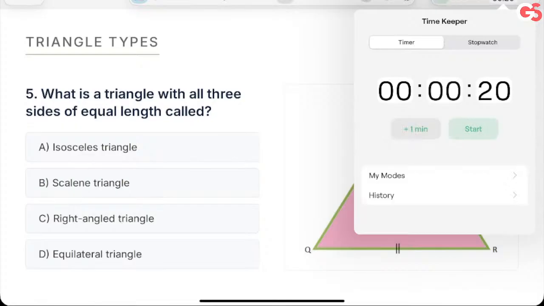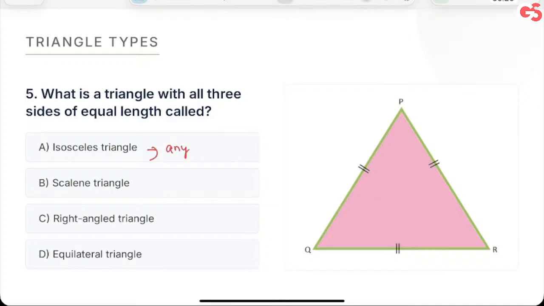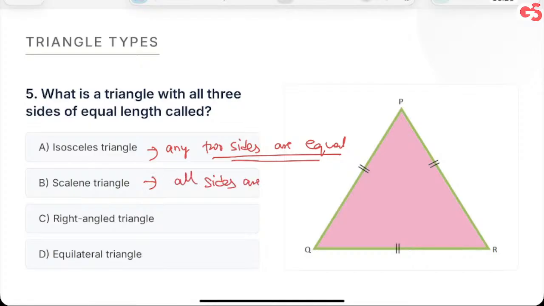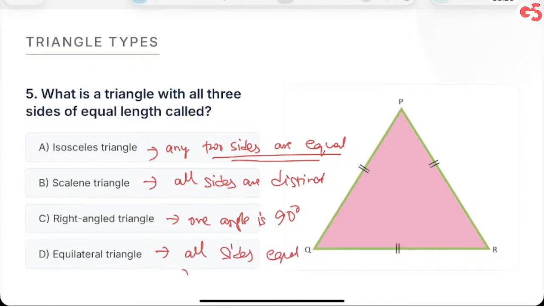Isosceles triangles. What does it mean? This means any two sides are equal. Now, I'll tell you something. This is the most manipulated, most confused, most interpreted definition. Okay. Scalene, all sides are distinct. Right angle triangle, one angle is 90, only one can be 90, not two. Equilateral, all sides equal. At the same time, all angles are also equal. Both things are equal. Okay, 60 degrees each. I won't go to areas and all.